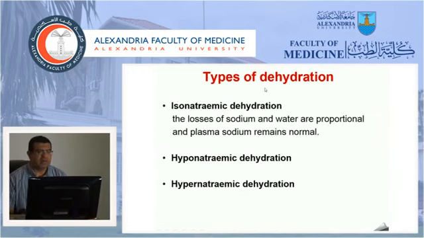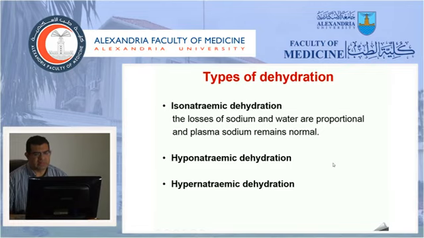Again, we have assessed the degree of dehydration. We need to do another step, which is to assess the type of dehydration. Dehydration can be classified into 3 types. Isonatremic dehydration. In this type, the losses of water and sodium are proportionate. That's why the plasma sodium is normal, and this is the usual type.